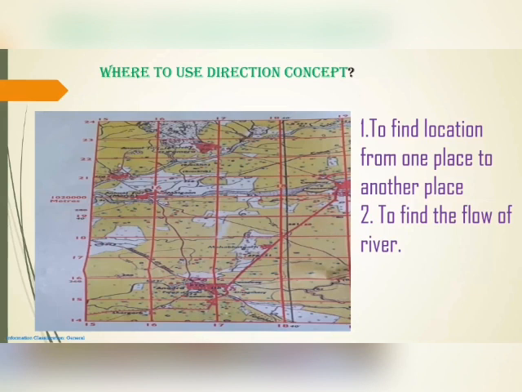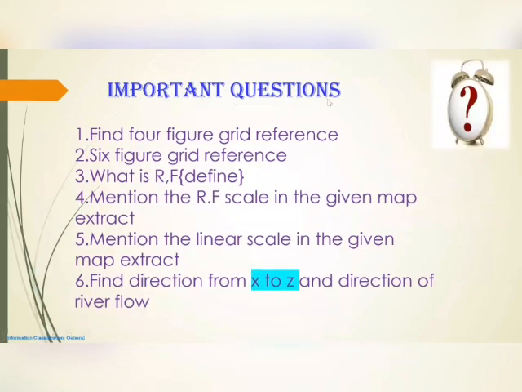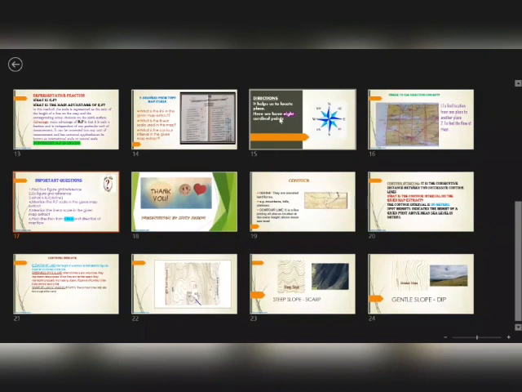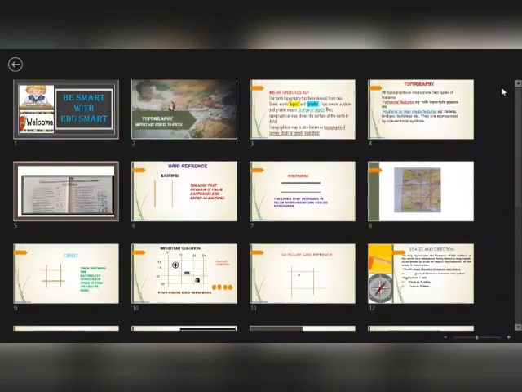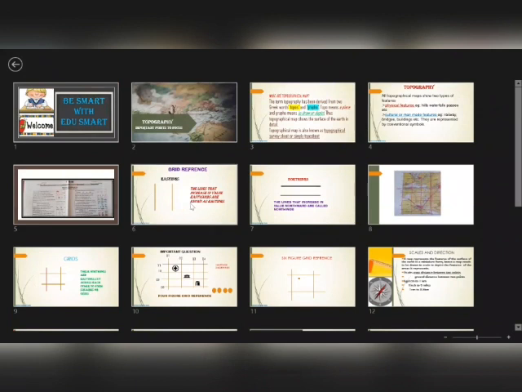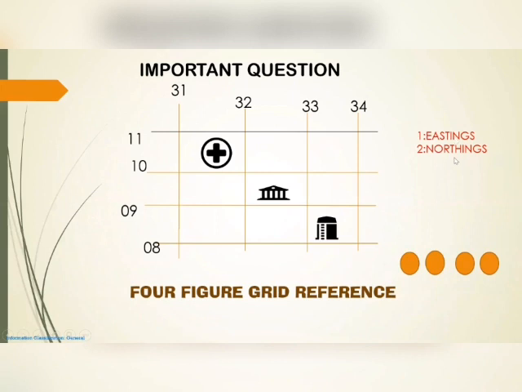Okay, so this direction concept is over, and the important questions from here are to find the four-figure grid reference and the six-figure grid reference also. For the four-figure grid reference, I told you here: we first learn the eastings and the northings.